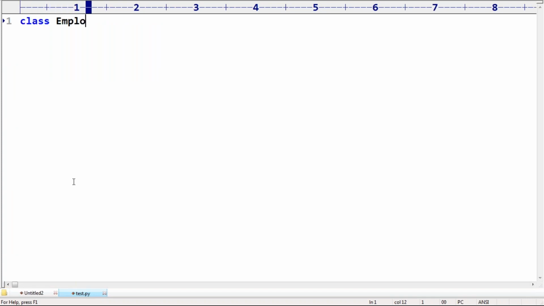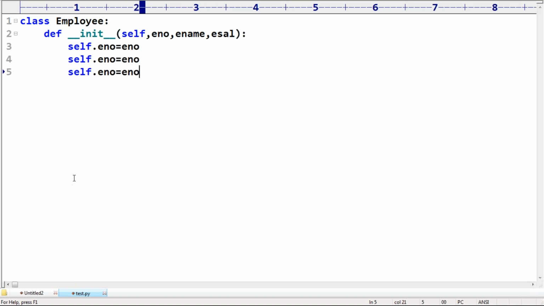Now I'm taking one class, Employee. Def __init__(self, enum, ename, eval). Self.enum = enum, self.ename = ename, self.eval = eval. This is the constructor. Next, can you please display the data?